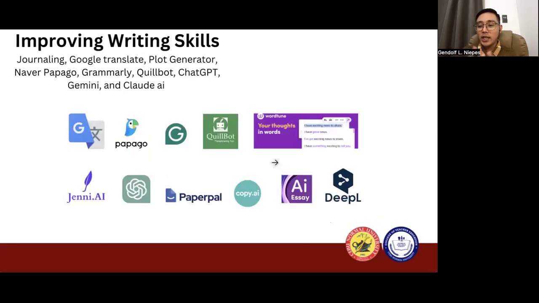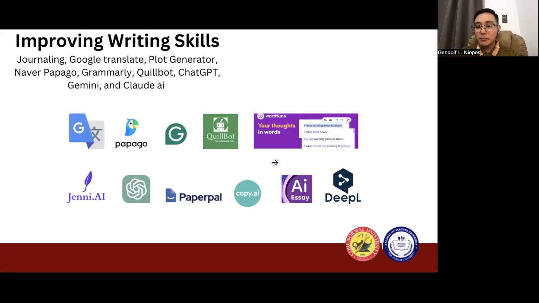When it comes to teaching and assessing writing skills, there are a lot of machine translation tools such as Google Translate, Naver Papago, that can assist our learners in translating their text between languages. They can also use Grammarly, which offers a comprehensive approach to writing assistance by providing suggestions for their grammar, spelling, and punctuation.